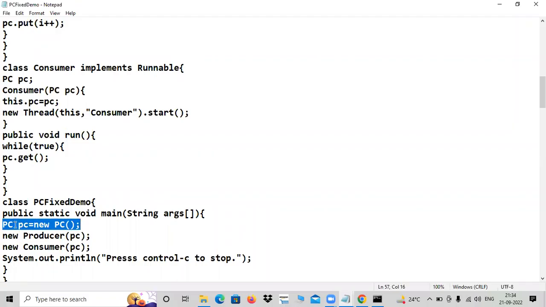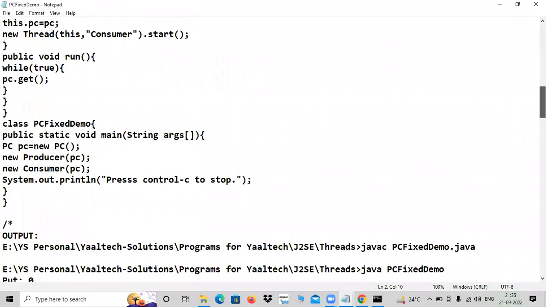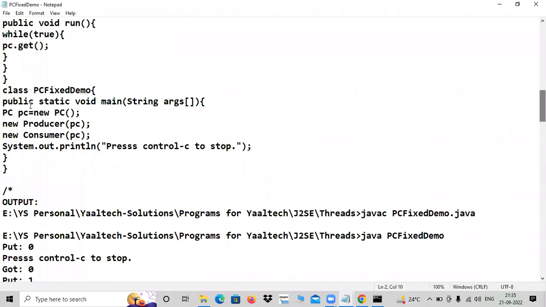A PC object is created. JVM will look for the PC class. The PC class is there; no constructor inside, okay, no problem. The object is created, and that object is passed as an argument to the producer constructor.